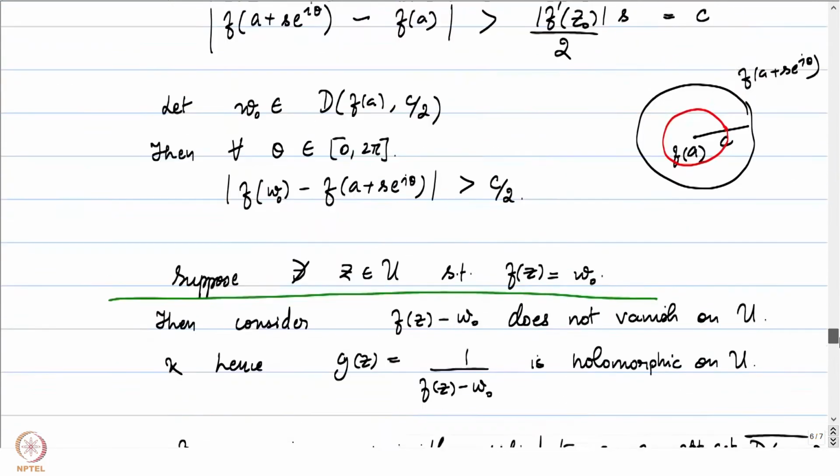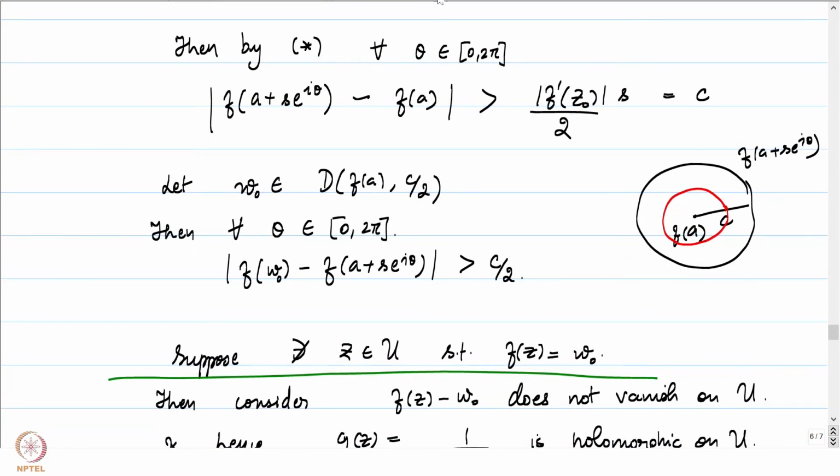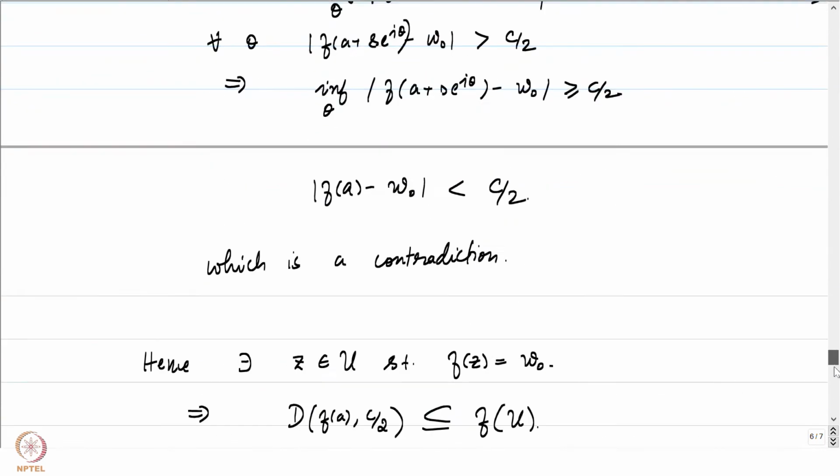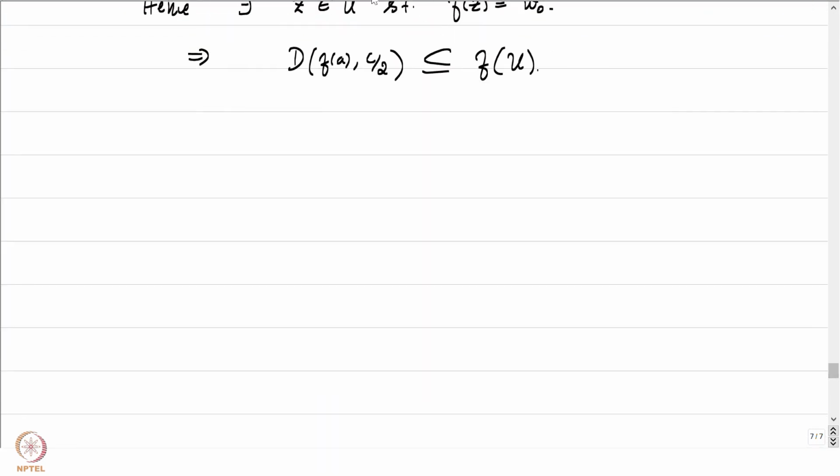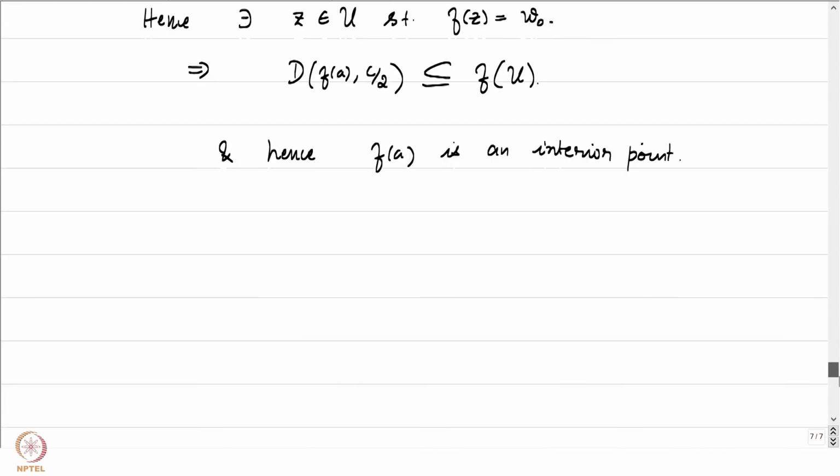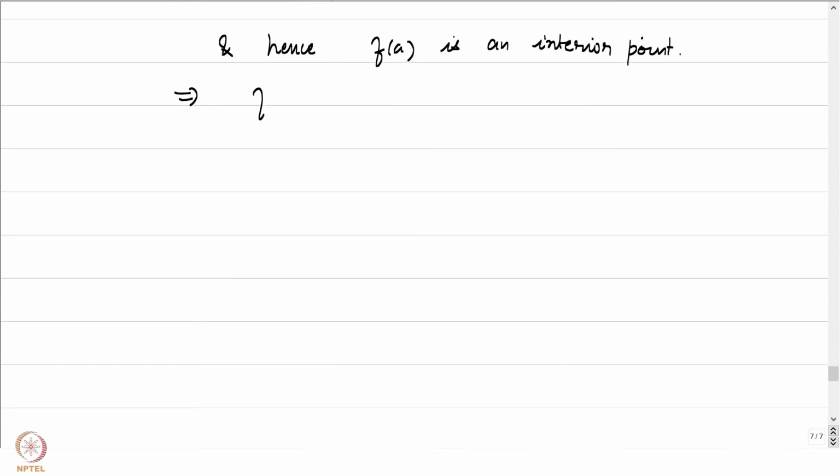Notice that our w naught was picked here. So in particular, we will be able to conclude that this particular disk is contained in f of U, and hence f of a is an interior point. So we are good, because now what have we established? We have established that f of U is open.